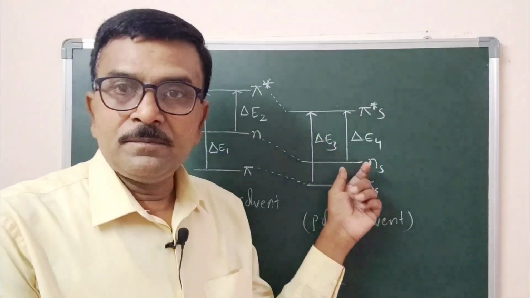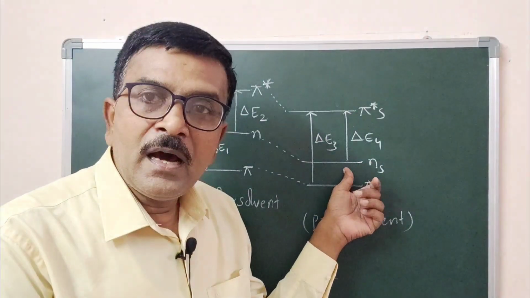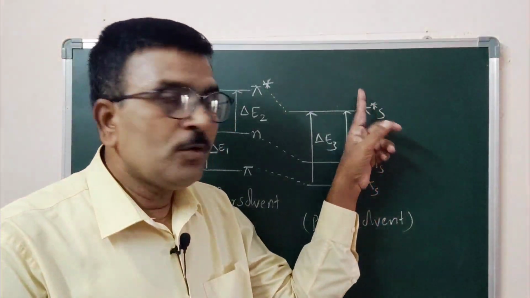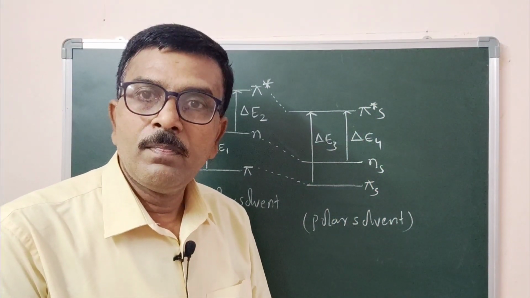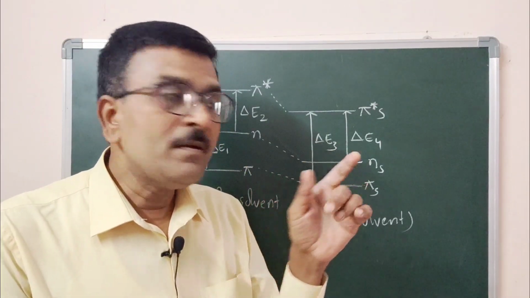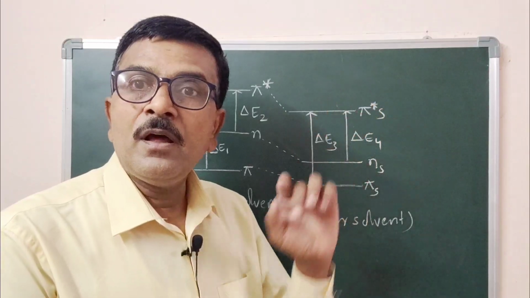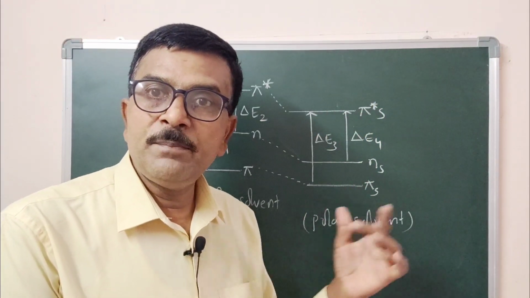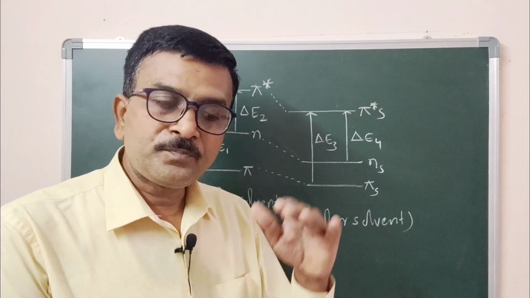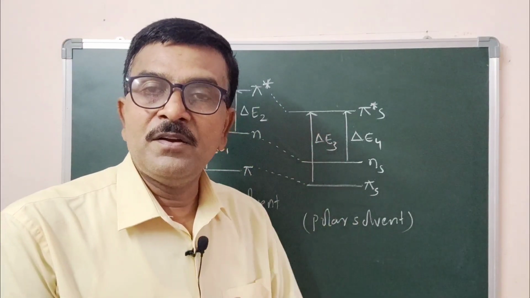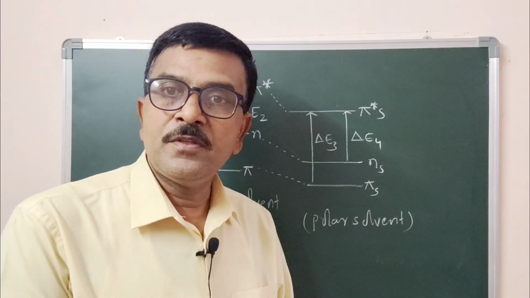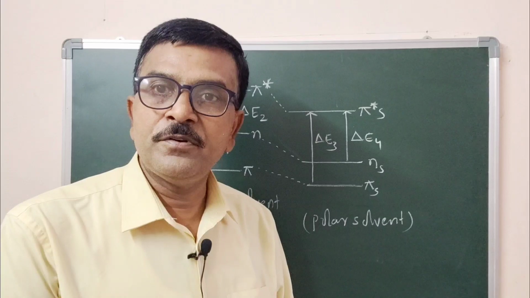Now coming to here, the n orbital is more stabilized when compared to pi star orbital. That leads to increase in the energy difference between n orbital to pi star orbital in the presence of polar solvent. Therefore, for n to pi star transition, the molecule absorbs a shorter wavelength, that is hypsochromic shift.